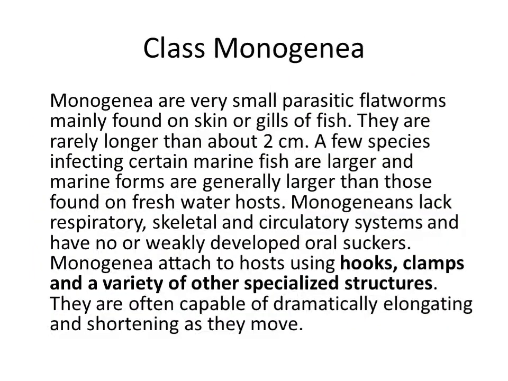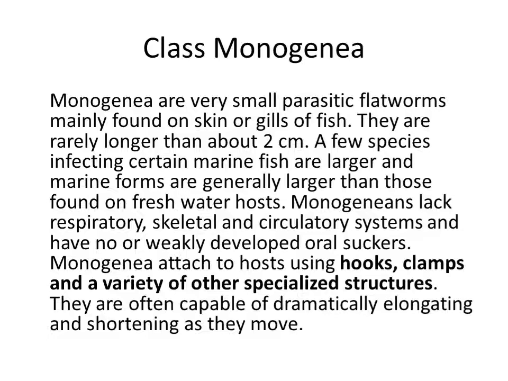Class Monogenea. Monogenea are very small parasitic flatworms, mainly found on the skin or gills of fish. They are rarely longer than about 2 centimeters, and often even smaller. A few species infecting certain marine fish are larger, and marine forms are generally larger than those found on freshwater hosts. We will look at freshwater species.